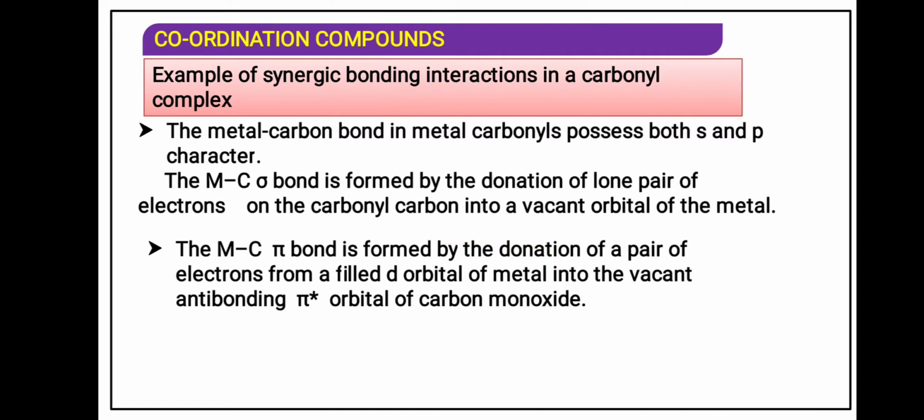I repeat again. The metal carbon sigma bond is obtained by the donation of a lone pair of electrons. How is the lone pair of electrons donated? On the carbonyl carbon into a vacant orbital of the metal.